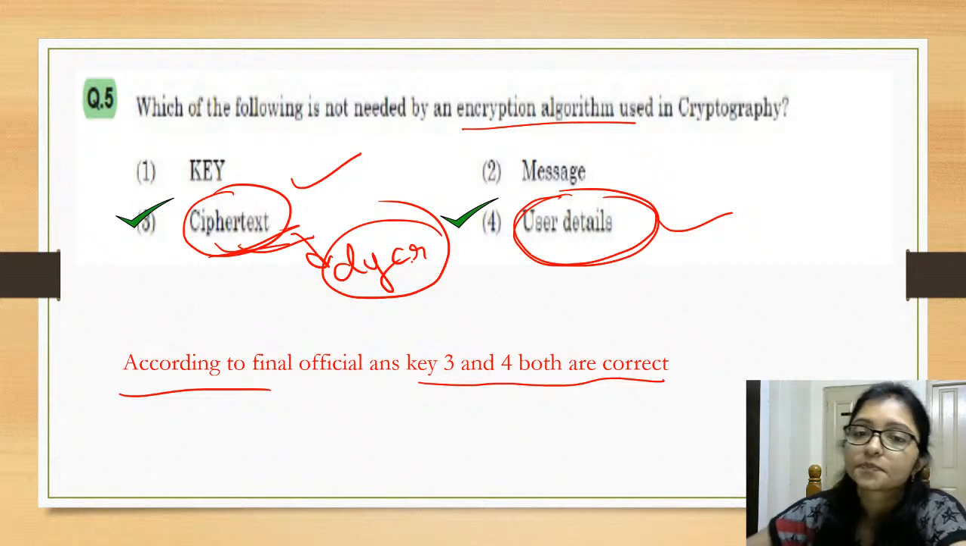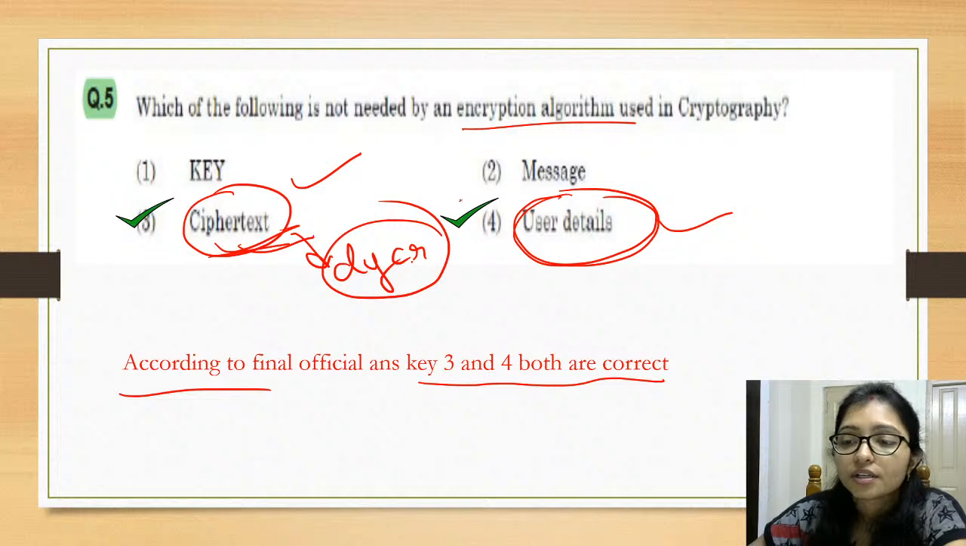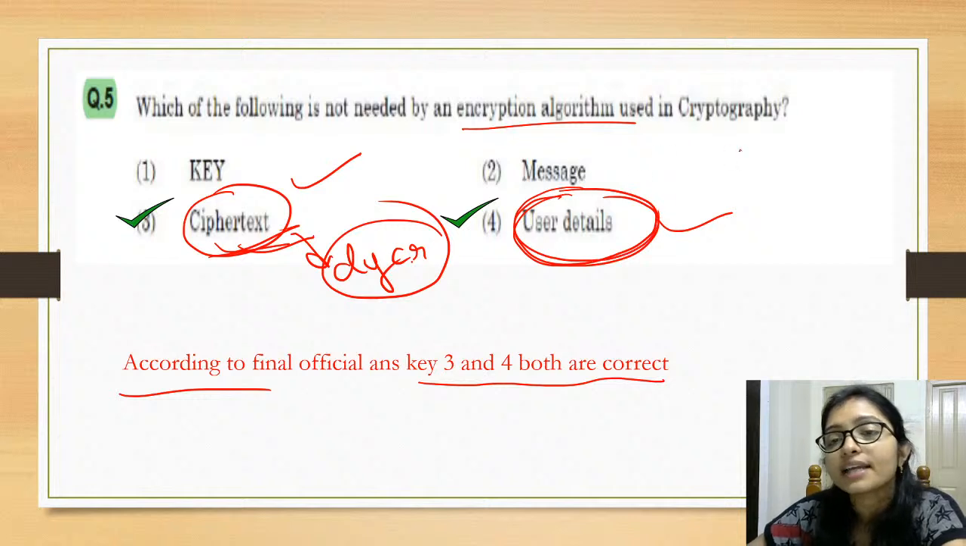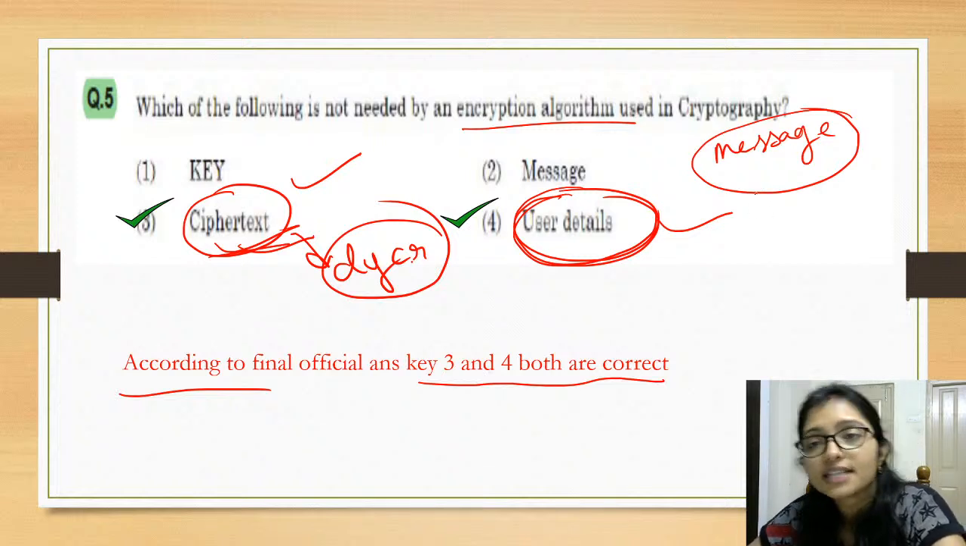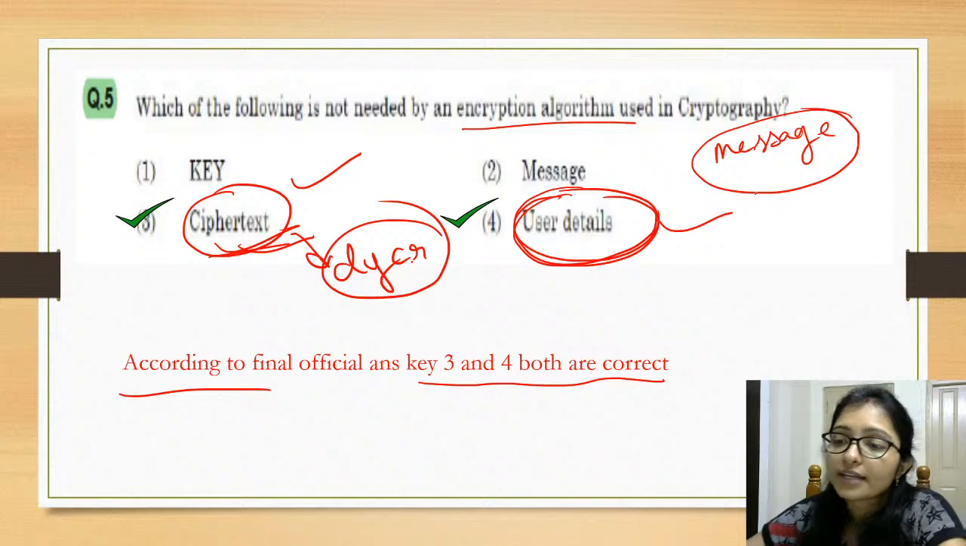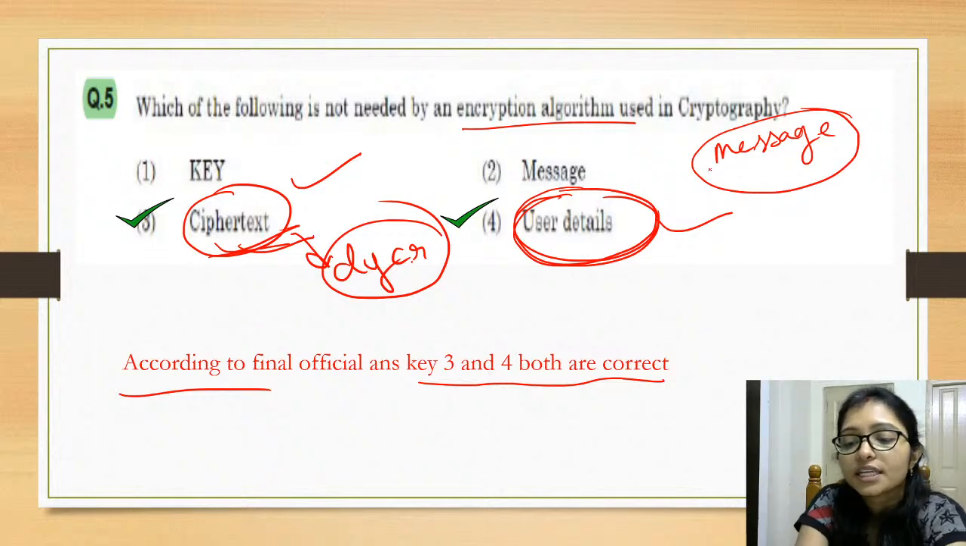Okay, both are correct. No, for the encryption, why user details? We are encrypting the message only. Only the message is required. Why would user details be required? Not required. We are encrypting only the message. Here it is only encryption. Encryption means we have to encrypt the message. User details are not required. Okay.